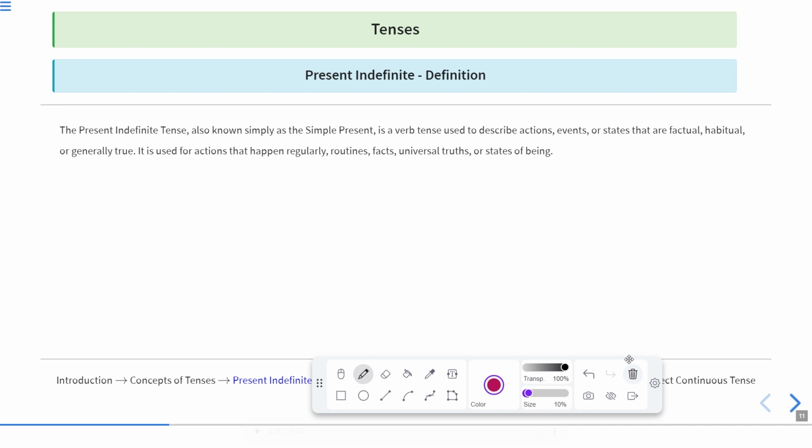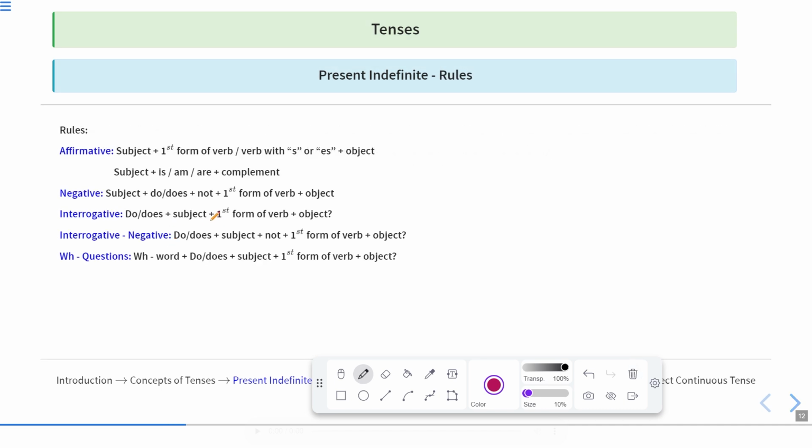Okay. Now let us have some examples. So first of all, we'll see the rules of present indefinite tense. Now what are the various rules? First of all, we'll see for affirmative. Now we have four types of sentences. We have affirmative sentences, negative sentences, interrogative sentences. These are three types of sentences. And we also have two types of interrogative sentences. One is simple question sentence and another one is questions which contain WH words. WH family words means question words. For example, who, how, what, where, when. Okay, these are the WH question words.